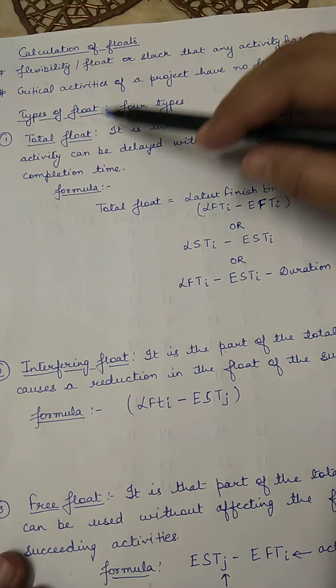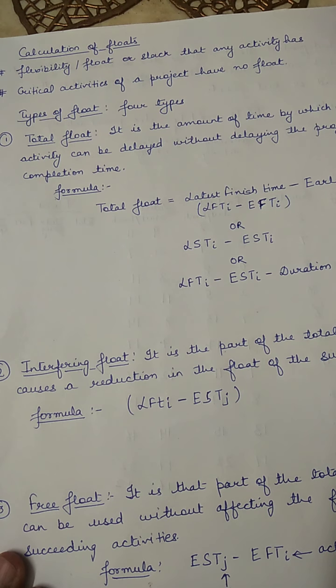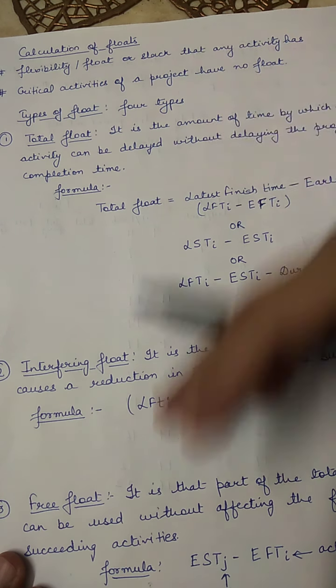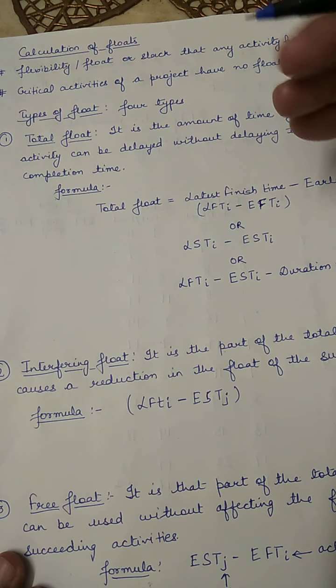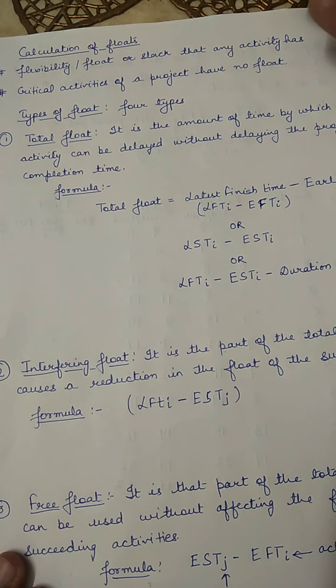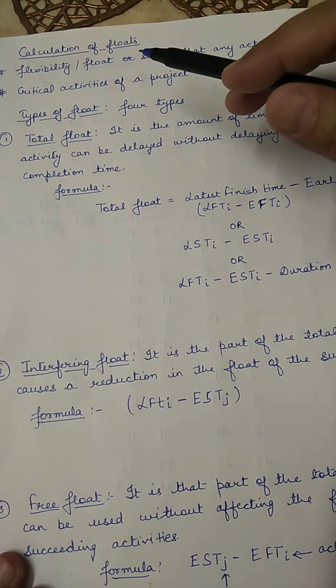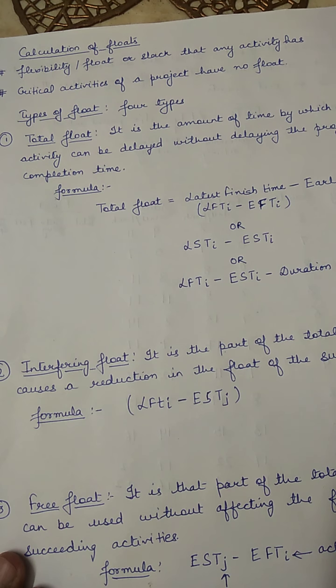The floats are of 4 types: total float, interfering float, free float and independent float. And we have to calculate all these 4 types of floats for all the activities given in the question, like from A to K, whether they are critical activities or non-critical activities. All of the 4 different types of floats, as given in the question, have to be calculated. Now how it is to be calculated and what is meant by it, I will explain now.